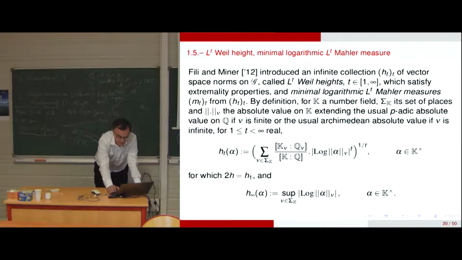So alpha is here an element of the number field K, which is not 0, and for which 2h equals h1.